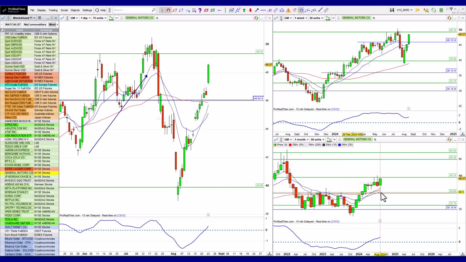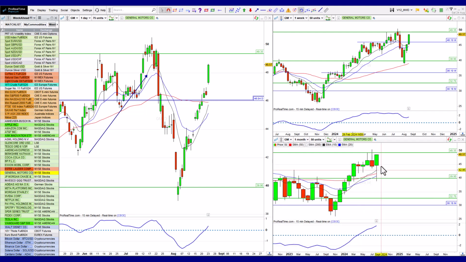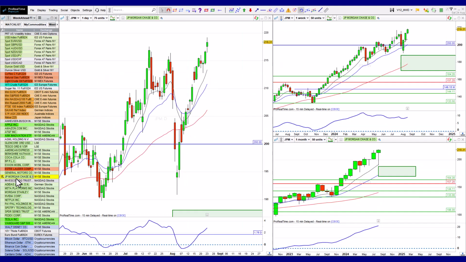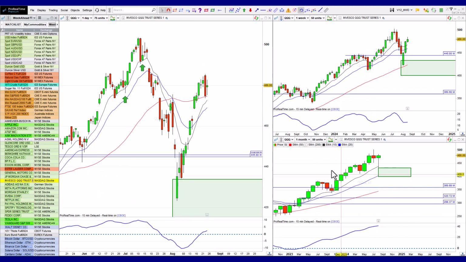General Motors continue. Pretty nice bullish engulfing, not engulfing candles. Sorry, I beg your pardon. Closing near the highs there. I really like that. Very nice and bullish. Okay, we've got JP Morgan Chase also continuing to look really nice and bullish. Really good so far, guys. Triple Q looks really good.